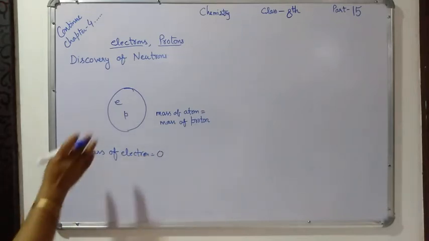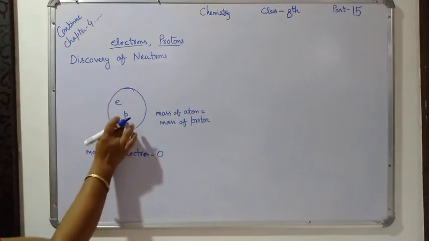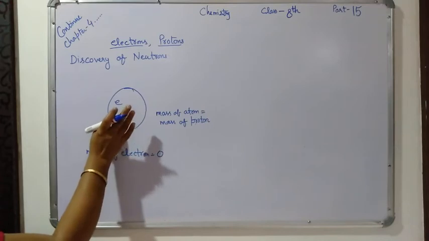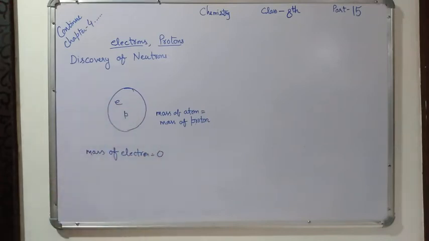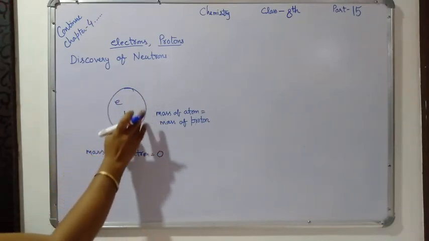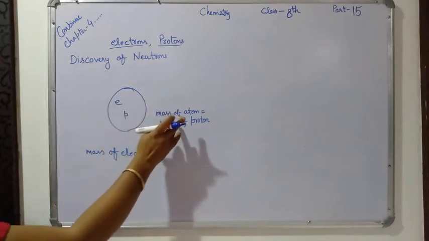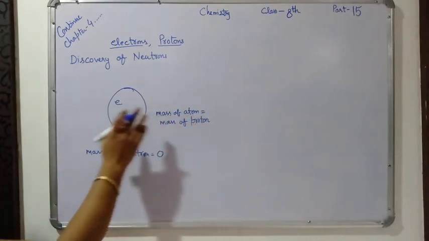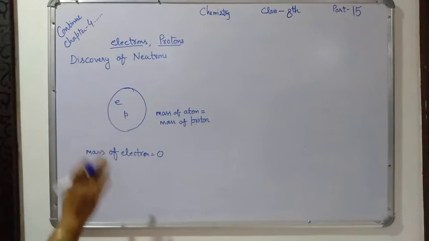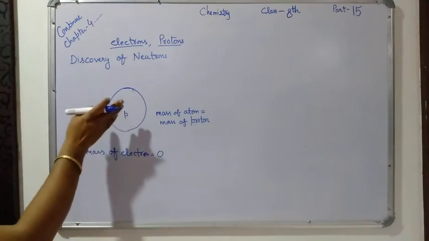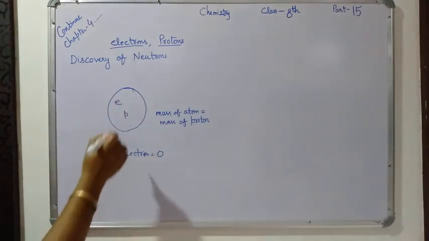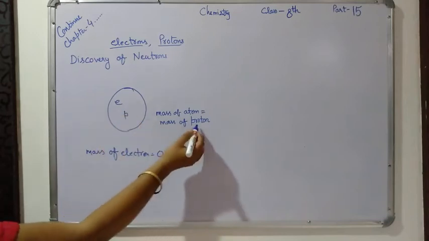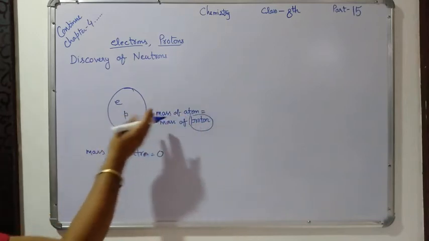So in this atom only the mass of the proton will be measured. This atom's mass should be equal to the mass of the proton, but actually it was not. The mass was high. It was not equal to the mass of the proton.